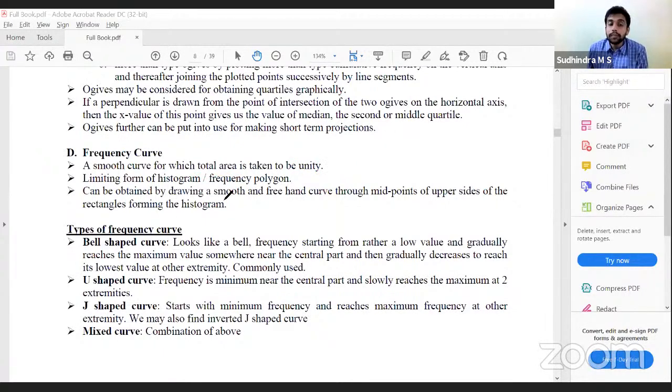Alternatively, it can also be obtained by drawing a smooth freehand curve through the midpoints of the upper side of the rectangles forming the histogram. So in the histogram, take the midpoints on the upper side, draw a freehand curve through those midpoints, and you get the frequency curve.